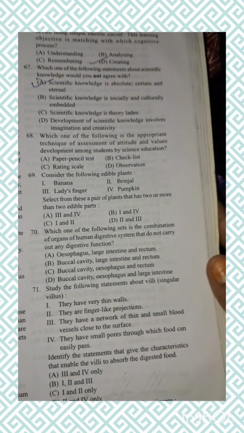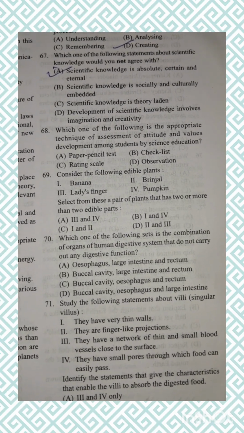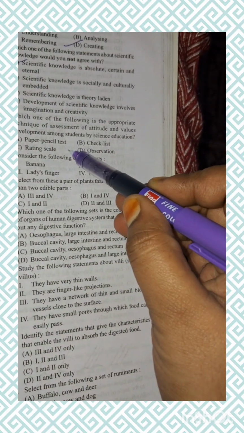Which one of the following is the appropriate technique of assessment of attitude and values development among students by science education? The correct option is observation.